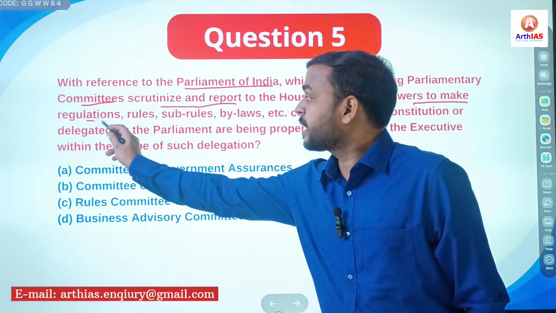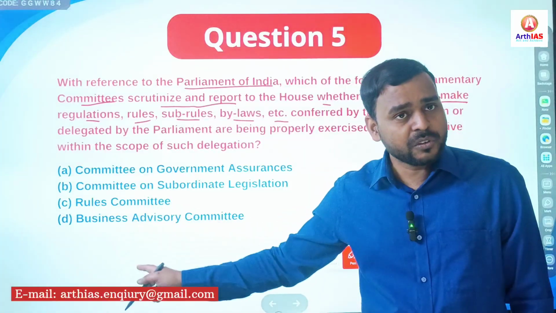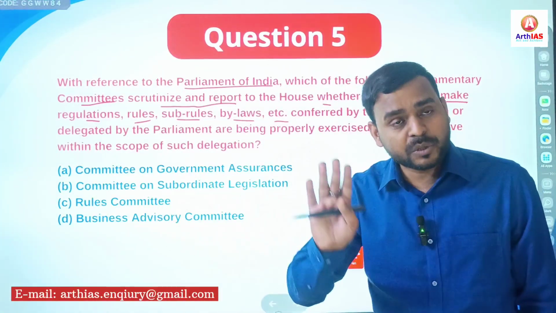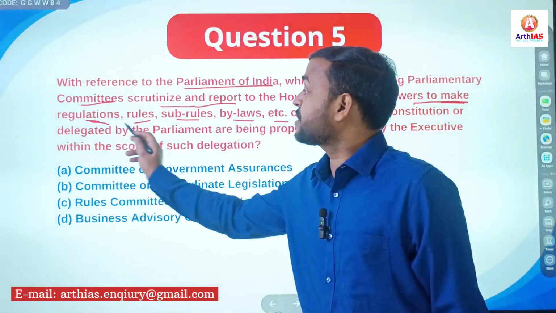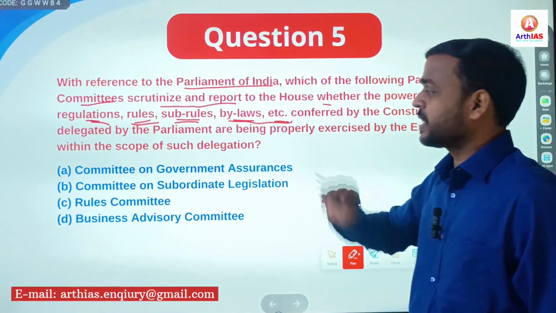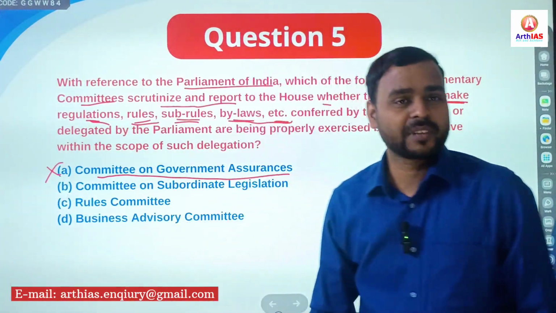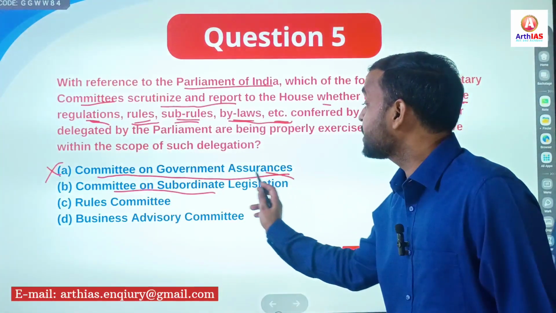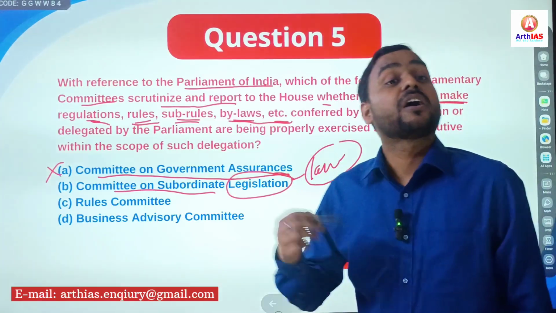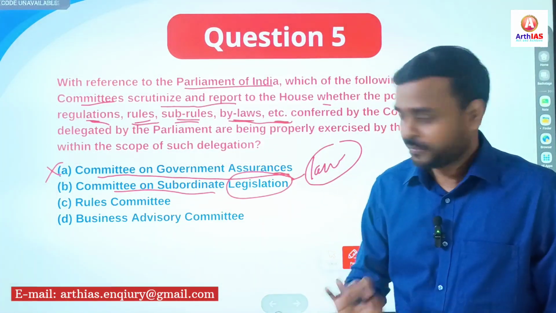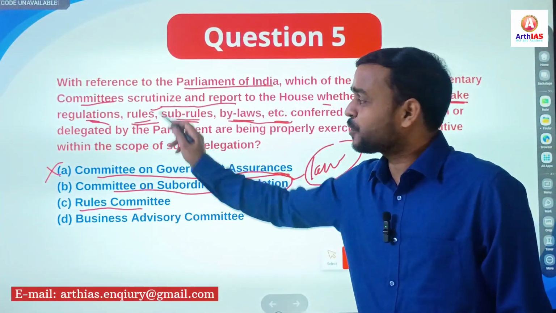So simply it asks which parliamentary committee scrutinizes and reports to the House on the power to make regulations, rules, sub-rules, bylaws, etc. If you know, then you can easily answer, and if you don't know, then you can apply your logic. Now let's see. Committee on Government Assurance. No. Committee on Subordinate Legislation. Legislation means what? Law making. Process of making law. Both. Rules Committee. Though rules are also included.